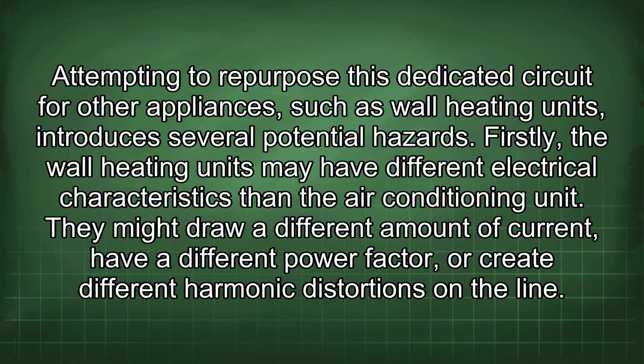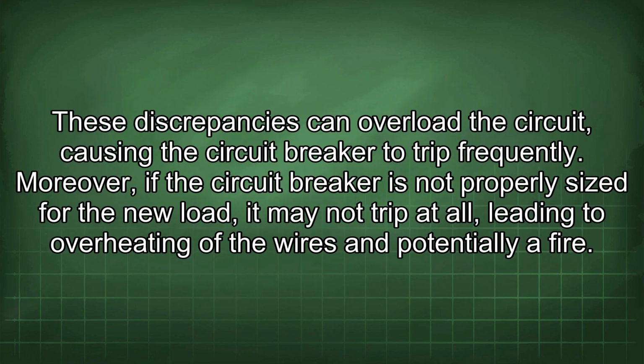Firstly, the wall heating units may have different electrical characteristics than the air conditioning unit. They might draw a different amount of current, have a different power factor, or create different harmonic distortions on the line. These discrepancies can overload the circuit, causing the circuit breaker to trip frequently. Moreover, if the circuit breaker is not properly sized for the new load, it may not trip at all, leading to overheating of the wires and potentially a fire.